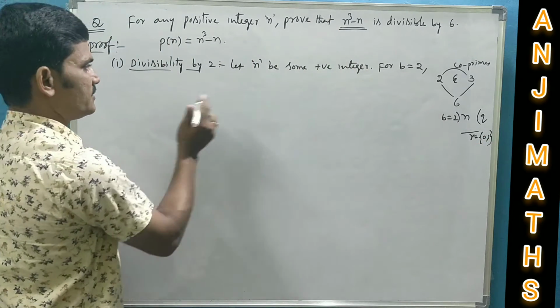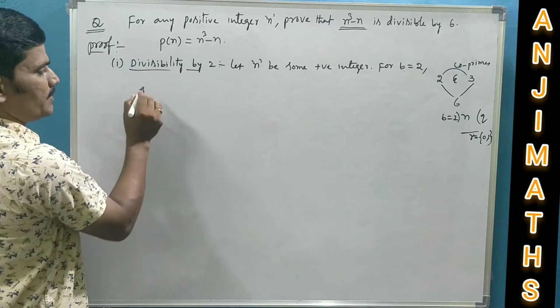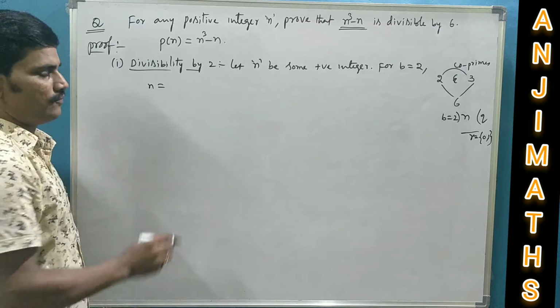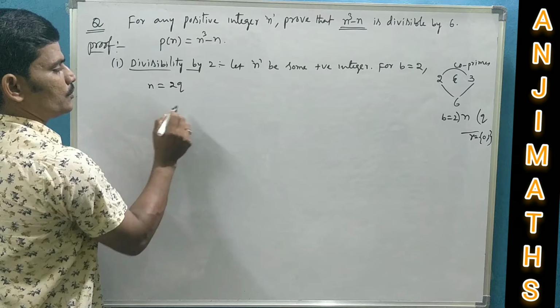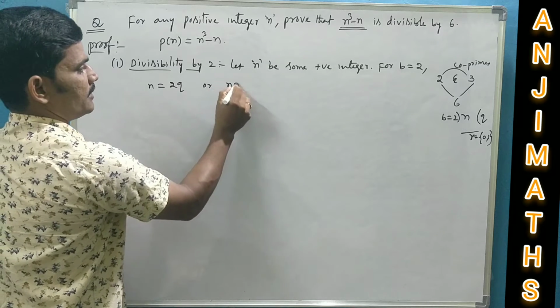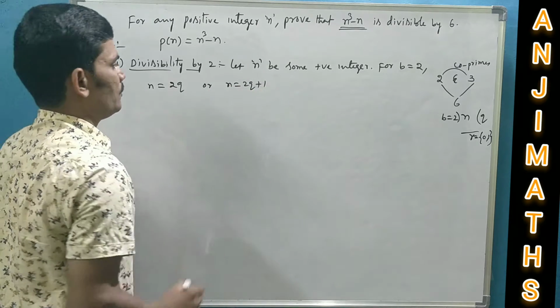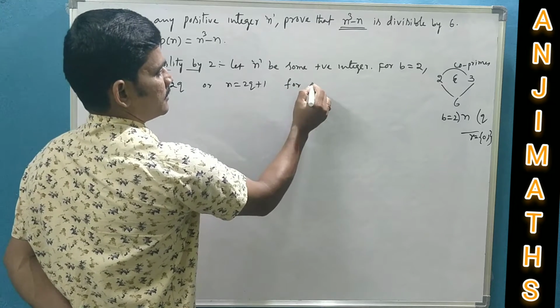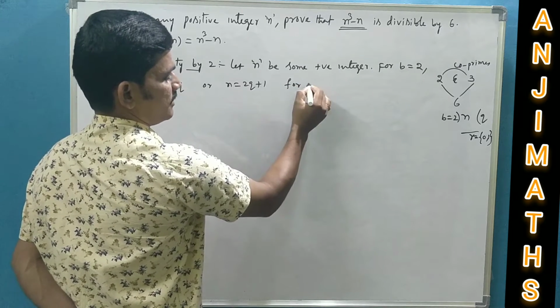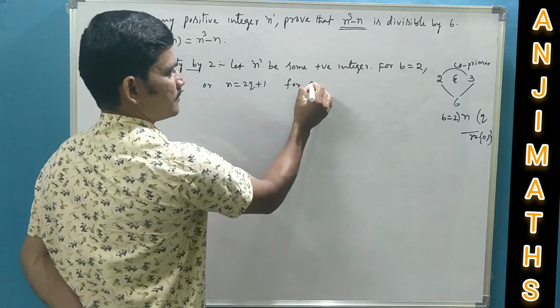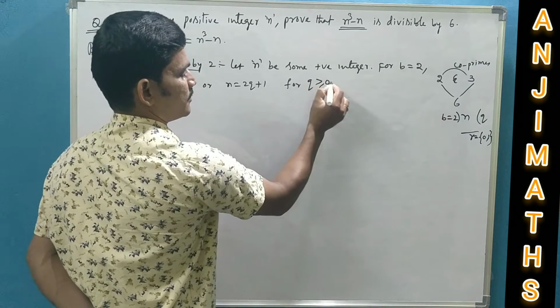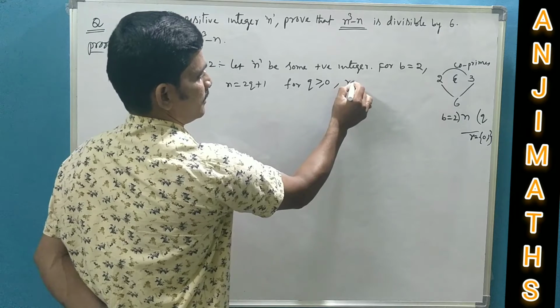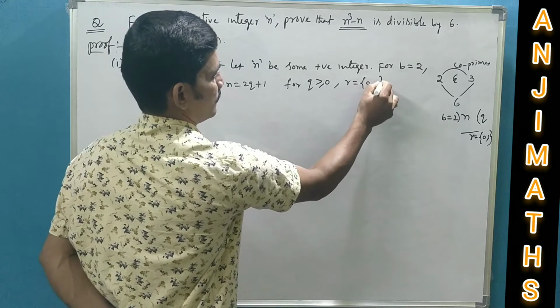So, for b is equal to 2, n may be in the form of 2q or n is equal to 2q plus 1 for some integer q greater than or equal to 0 and r is equal to 0 or 1.